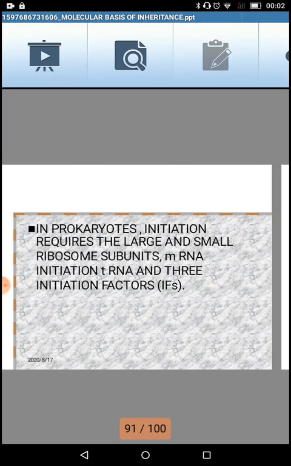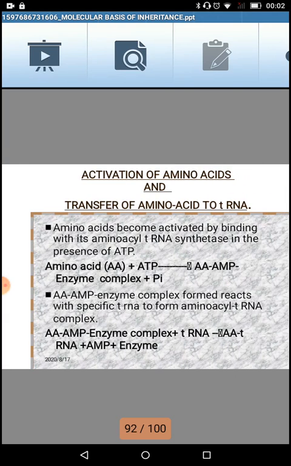I'm reverting back to the slides. The first process, as I said, is activation of amino acids and transfer of amino acids to transfer RNA. What happens in it? The amino acid becomes activated by binding with its aminoacyl transfer RNA synthetase in the presence of ATP. Then you can see the whole equation.